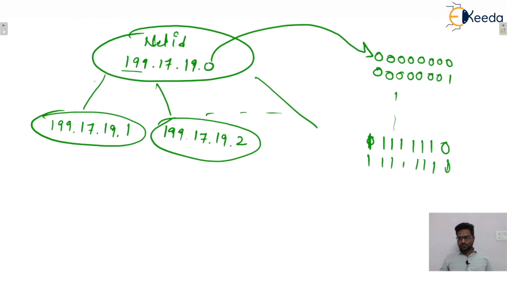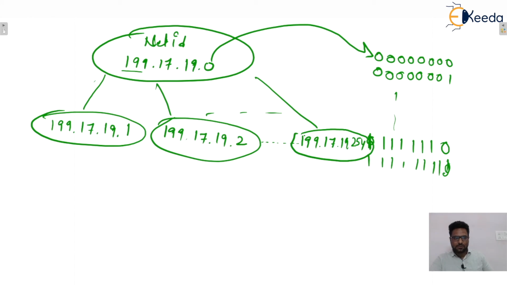Correct. So we can say that this goes up to 199.17.19.254, and especially the last IP address, 199.17.19.255, will be the direct broadcast address.